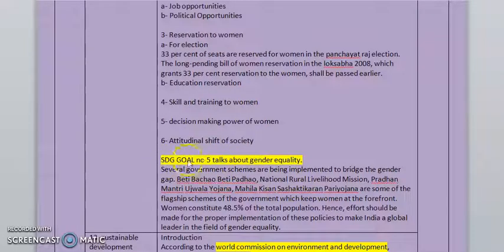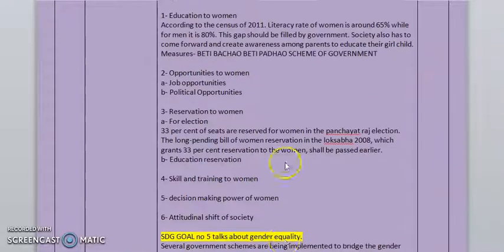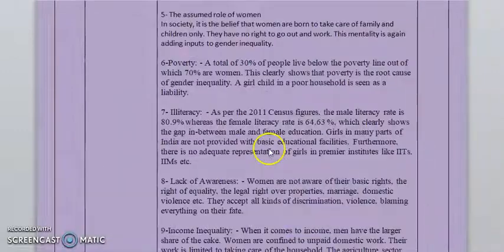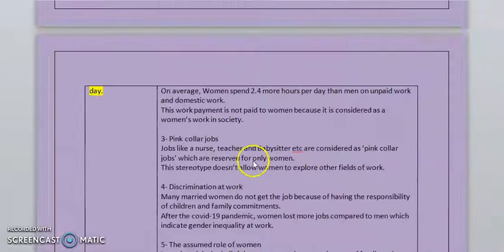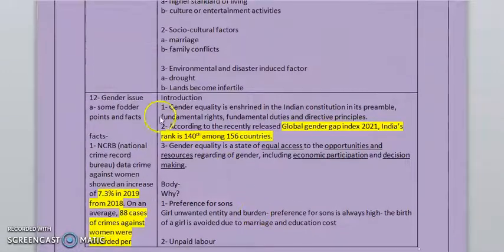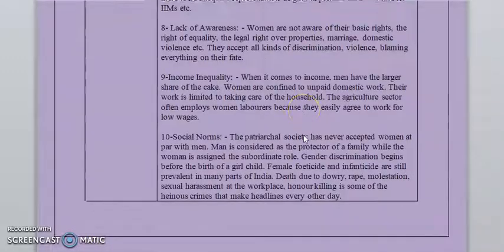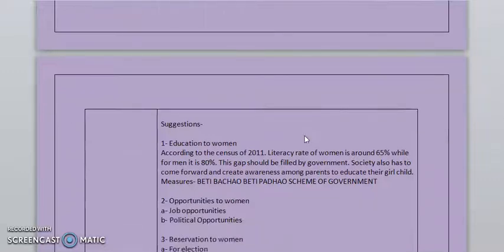You can use this conclusion in your answer. You can mention SDG goal number 5 and these points. These are the suggestions, and these 10 points are why there is gender inequality. And this is the introduction. So according to the question, you have to use these points. It depends on you how you use these points.